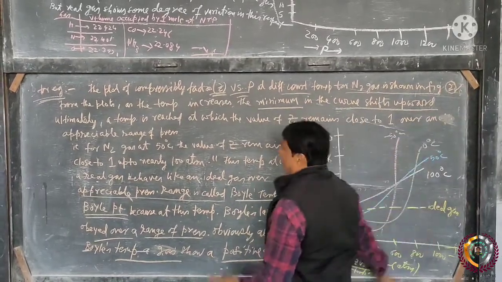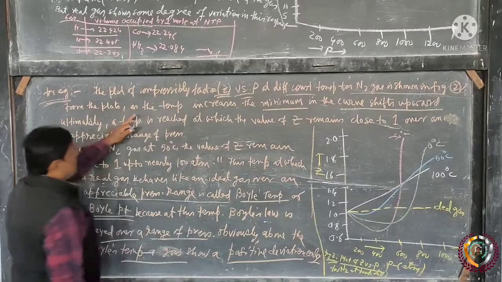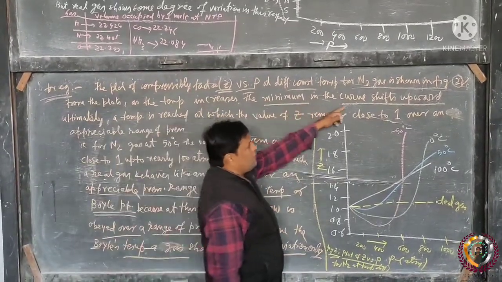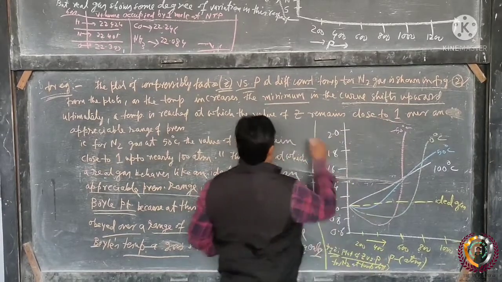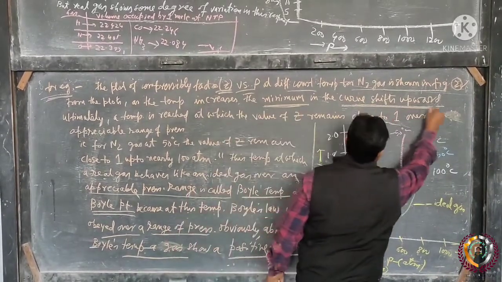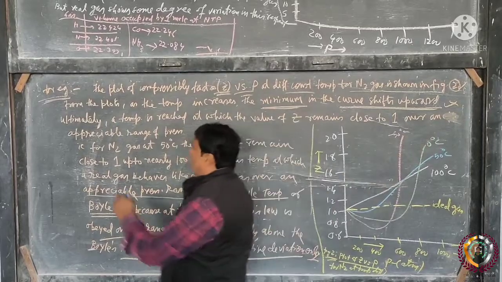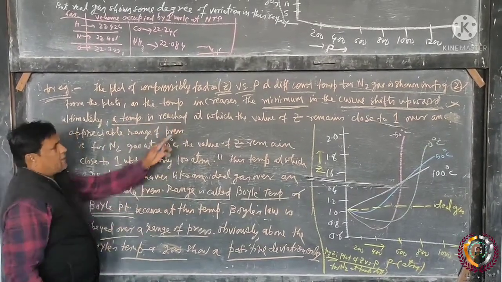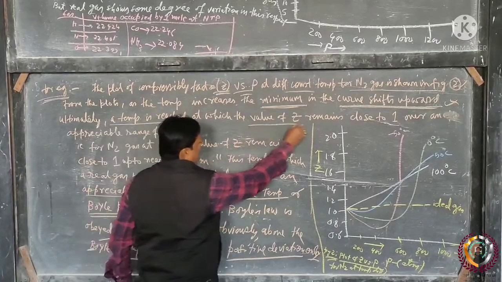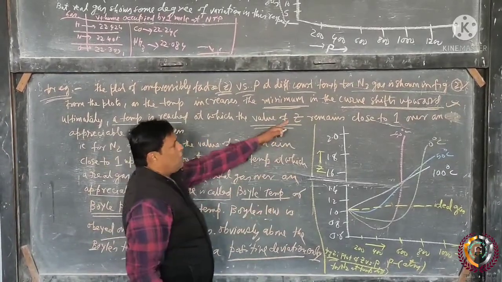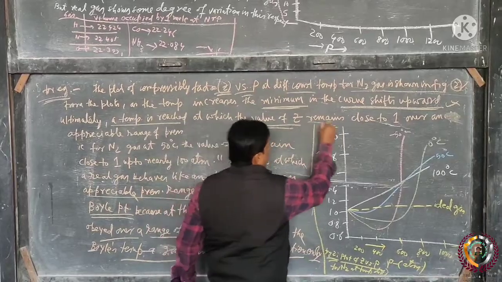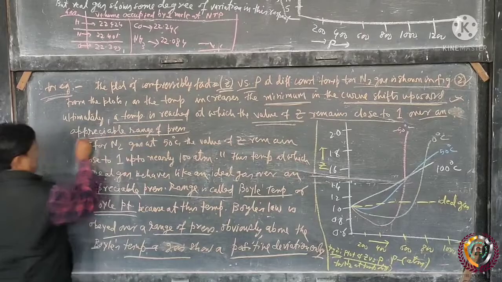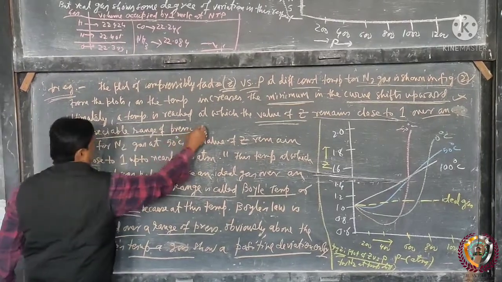From the plot, as the temperature increases, the minimum in the curve shifts upward, and ultimately a temperature is reached at which the value of Z remains close to 1 over an appreciable range of pressure.